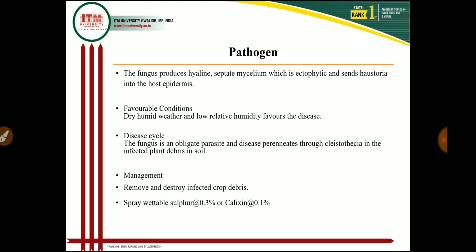Also, if we give deep summer plowing in the months of May and June, then with the help of the high sun rays, these dormant stages are destroyed or die. And if we give seed treatment with a keratin or sulfur fungicide, then also we control the disease. And if we give spraying with wettable sulfur at the rate of 0.3% or calixin at the rate of 0.1%, by these we control the disease.